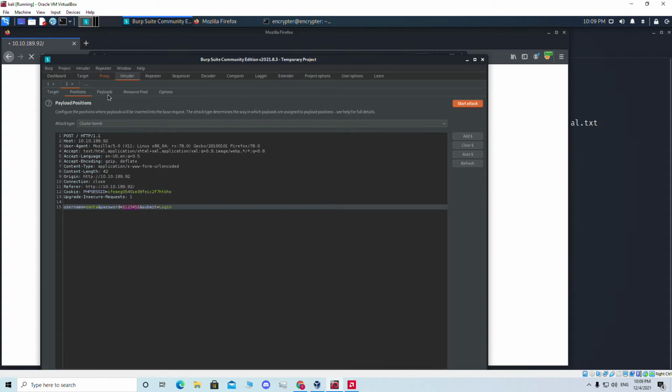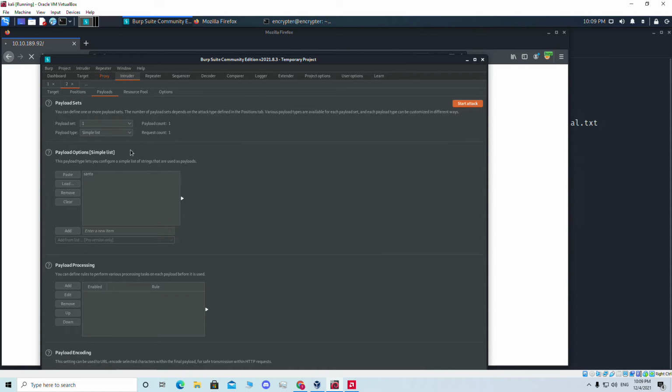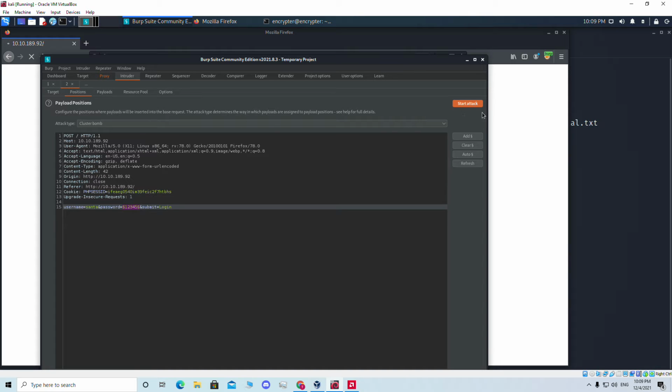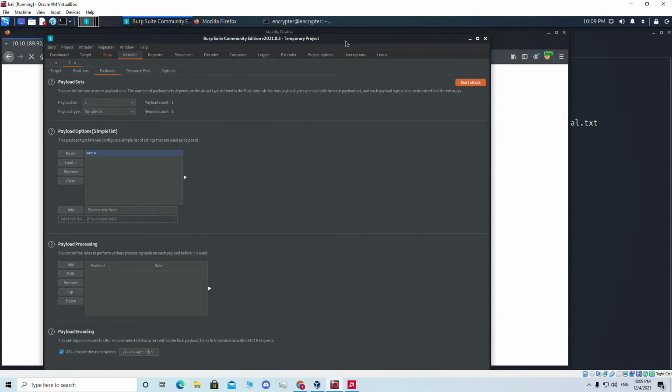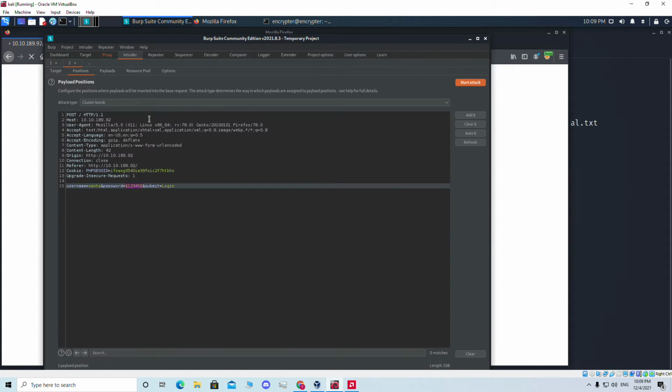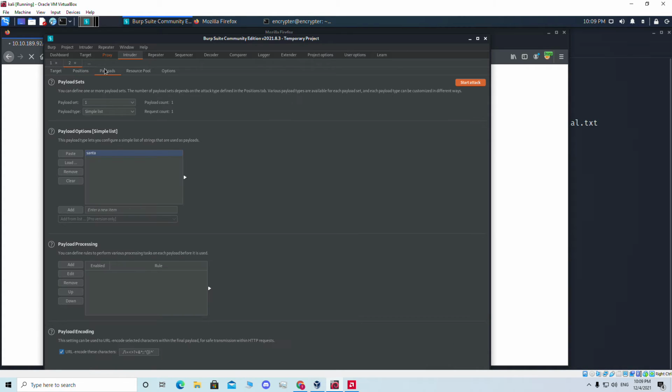Okay, so if we go to the payload, how do I change it, how do I add another? This is the one payload I already added. How do I add another payload? See, what's wrong here? I don't see anything wrong, but it's not working. Why is it not working? Payload.